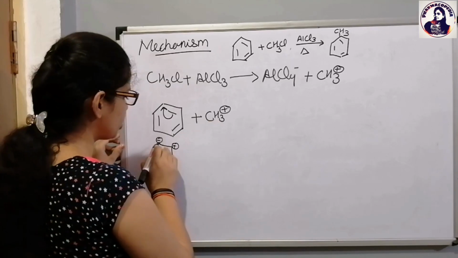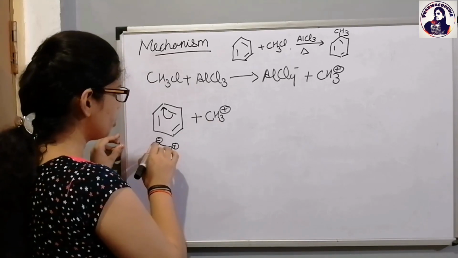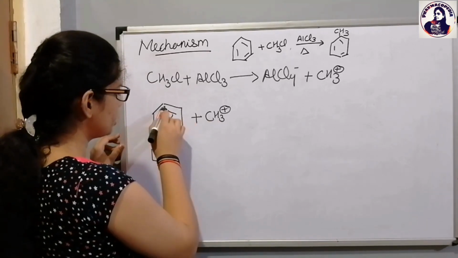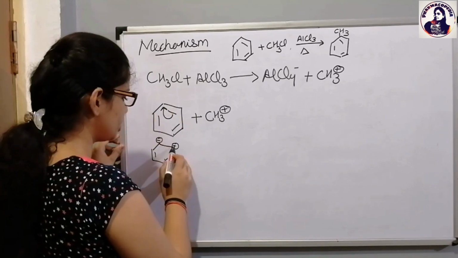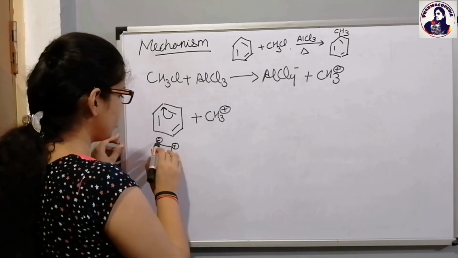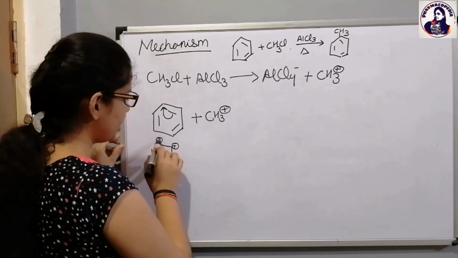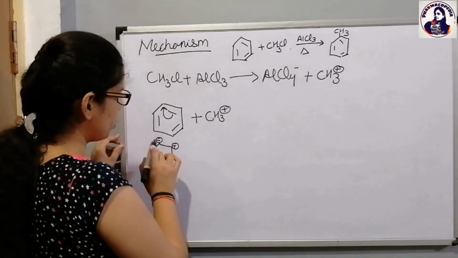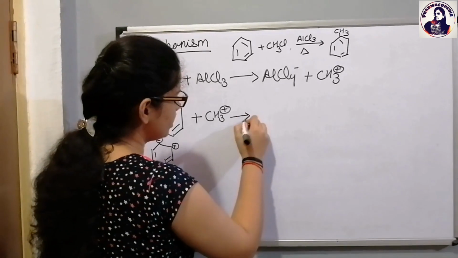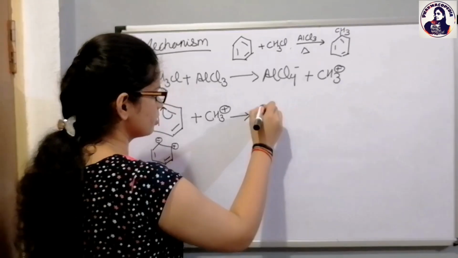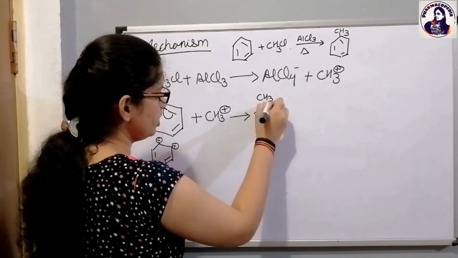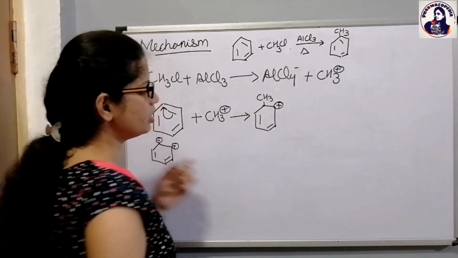and now this electrophile will be attached at this position, because this carbon has also given its electron to this carbon. That's why there will be a positive charge on this carbon, and a negative charge on this carbon. Now this electrophile will be attached at this position. So further what we get is CH3 and will give plus. So it is not stable.